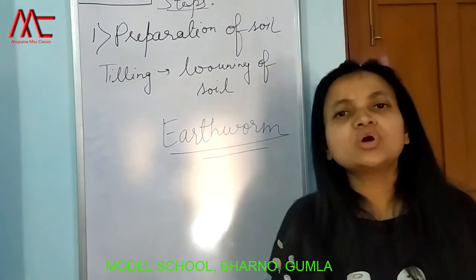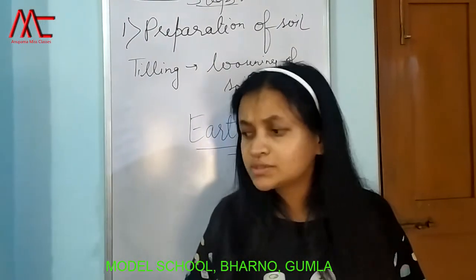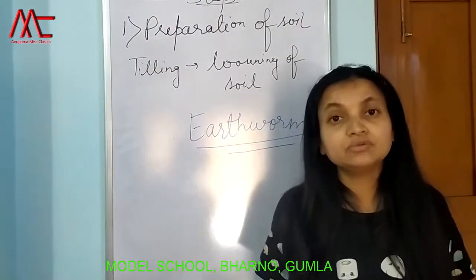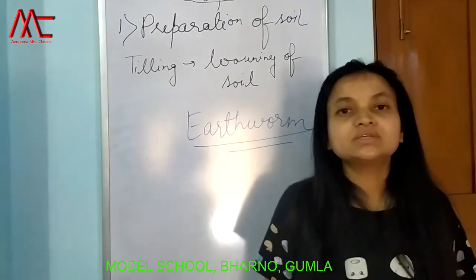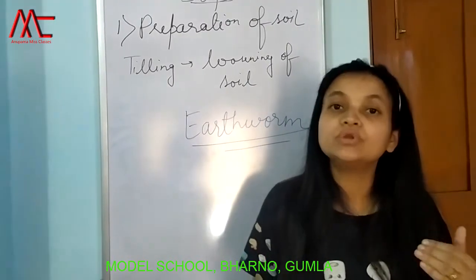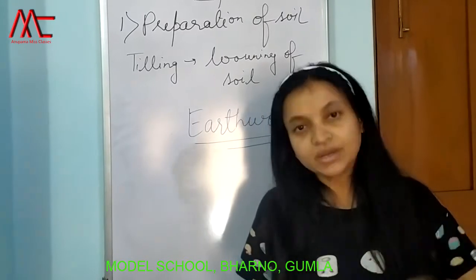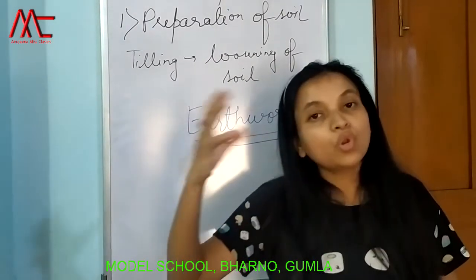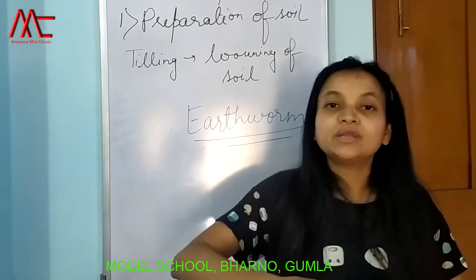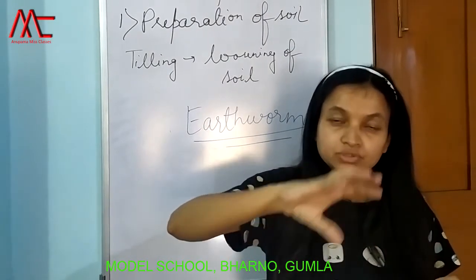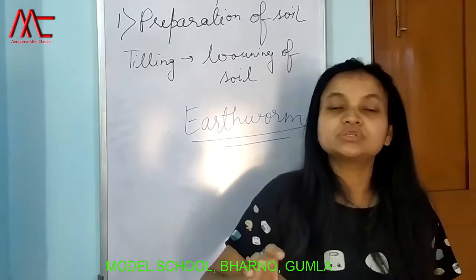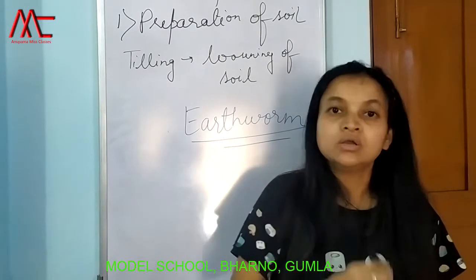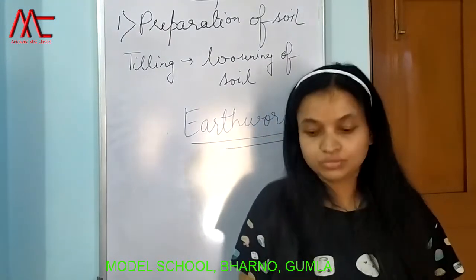And if the soil is not very rich in nutrients, suppose the plot of land in which you are cultivating is nutrient deficient, then what will you do? You will add some manure and after that you will plow the field. When you plow the field after adding the manure, during the process of tilling or loosening of the soil, that manure gets mixed into the soil and it will help in the growth of the plant.